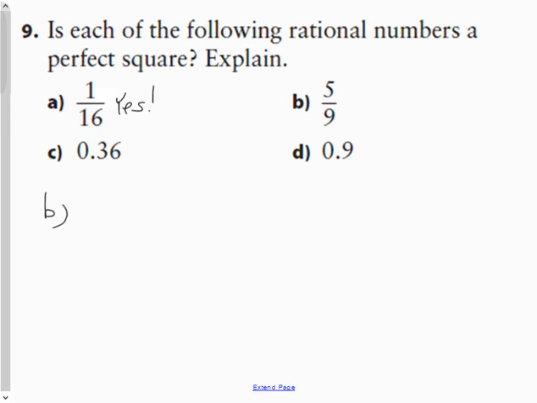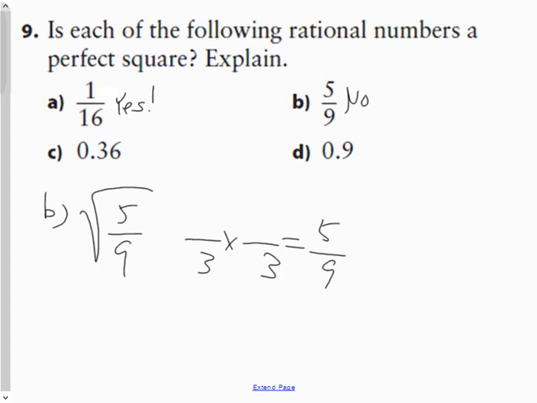For B, the square root of 5/9, is it a perfect square? The answer is no. And the reason why is because, just what I said in the last question, the denominator is a perfect square because 3 times 3 is 9, but there is no numerator that multiplies by itself to give you the whole number 5. So therefore, 5/9 is not a perfect square.